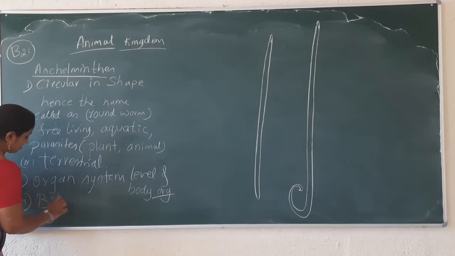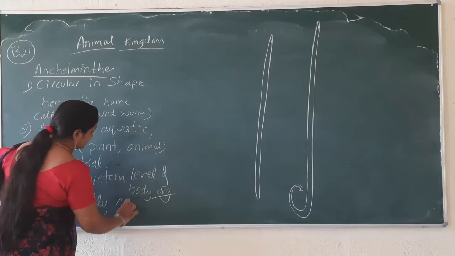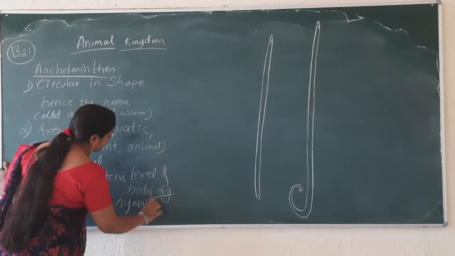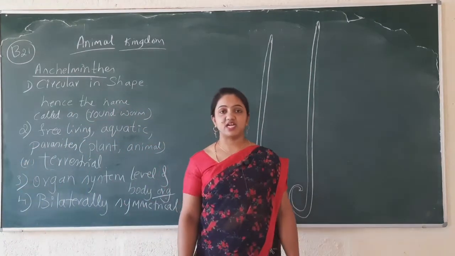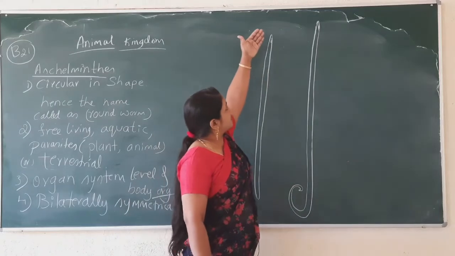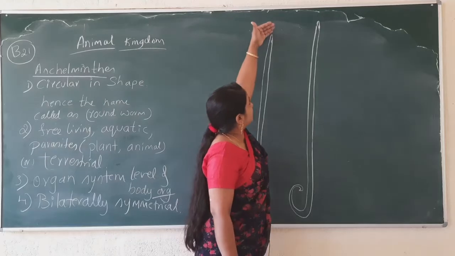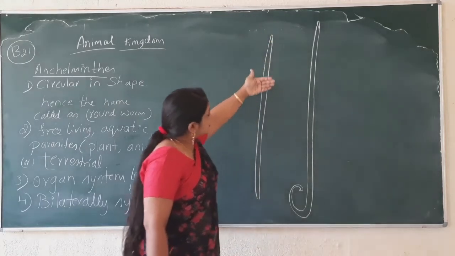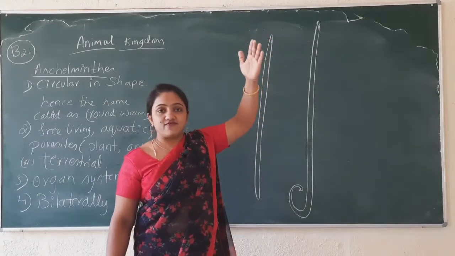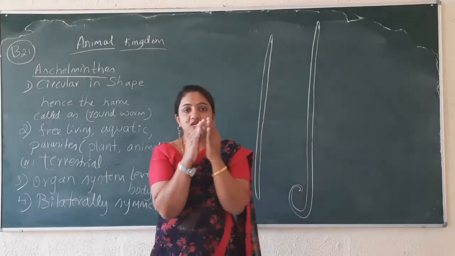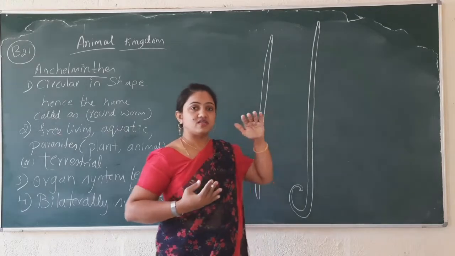Now, the fourth one is they are bilaterally symmetrical. The body symmetry is bilateral. That means if we cut the body from only one plane, that plane should be through this. If we take the section in a longitudinal way, we can cut the body into two equal halves.